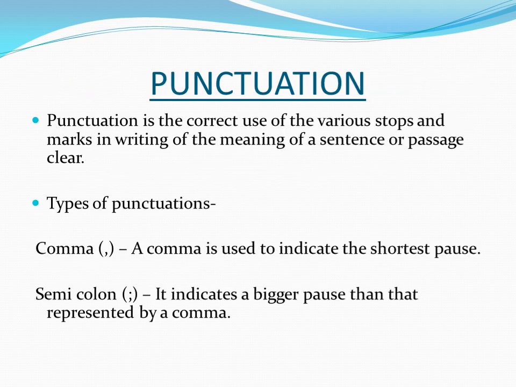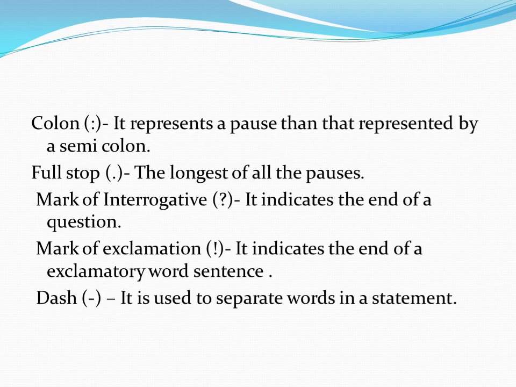Punctuation. Punctuation is the correct use of various stops and marks in writing to make the meaning of a sentence or passage clear. Types of punctuation. Comma. A comma is used to indicate the shortest pause. Semicolon. It indicates a bigger pause than that represented by a comma. Colon. It represents a pause bigger than that represented by a semicolon.